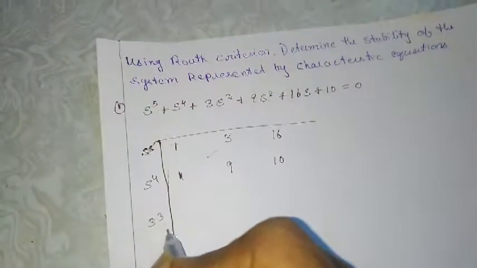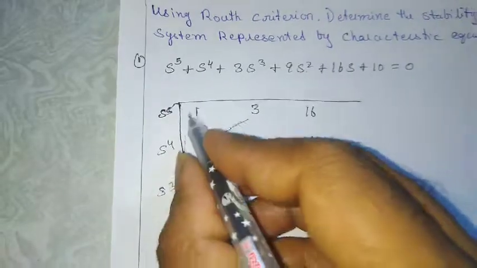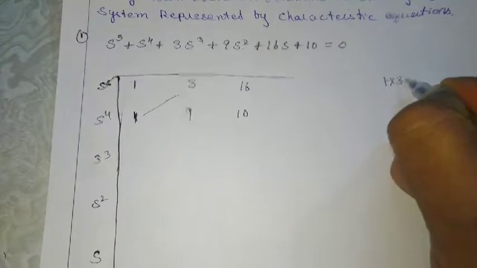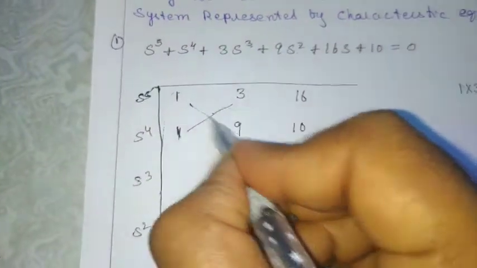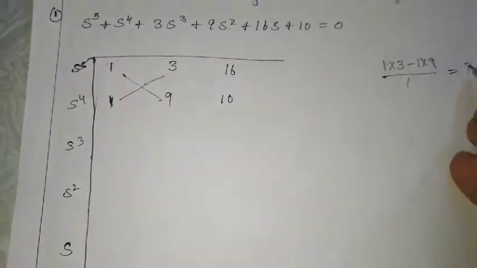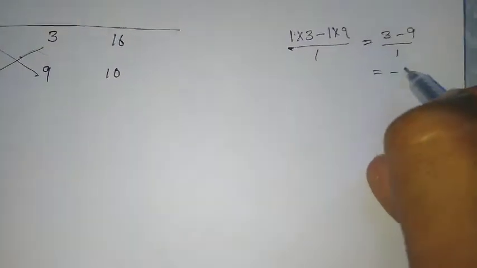Now I'll find out the first term, the s power 3 row term. How will I find it? I have to multiply 1 into 3 minus 1 into 9, divided by 1. So I get 3 minus 9 divided by 1, which is minus 6.